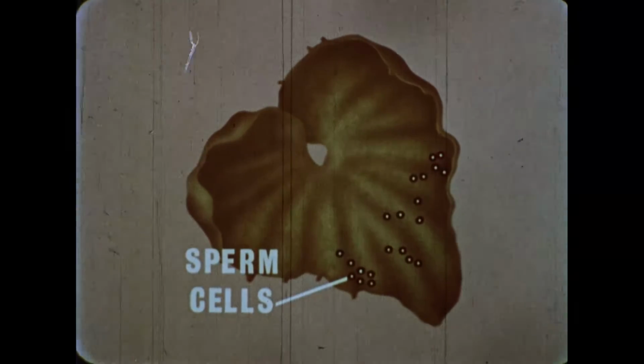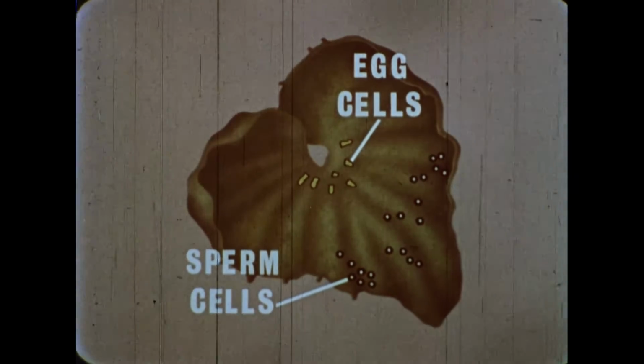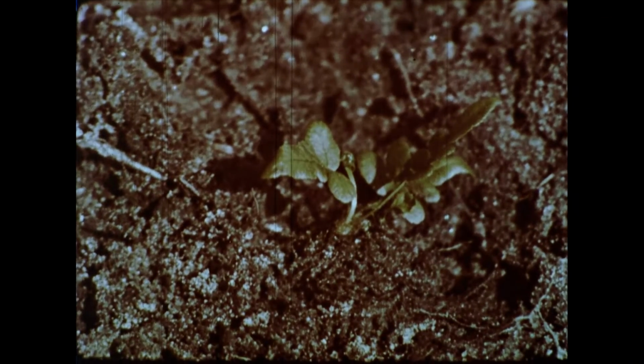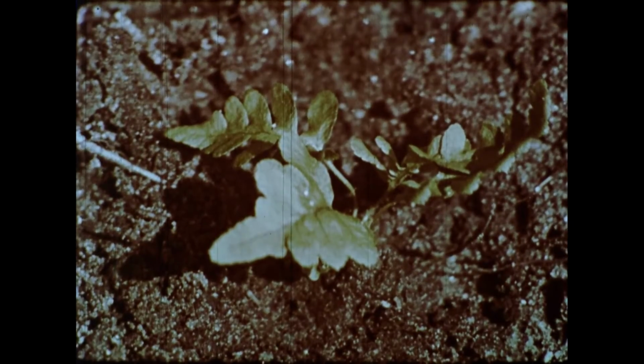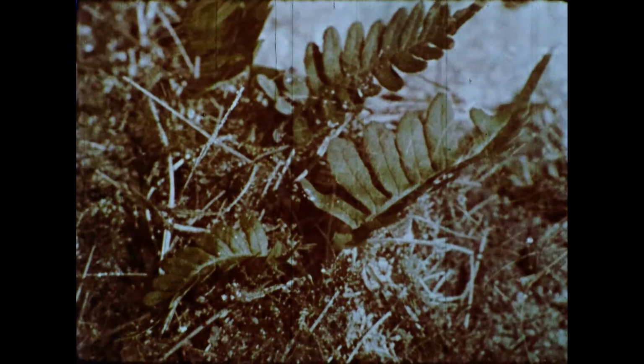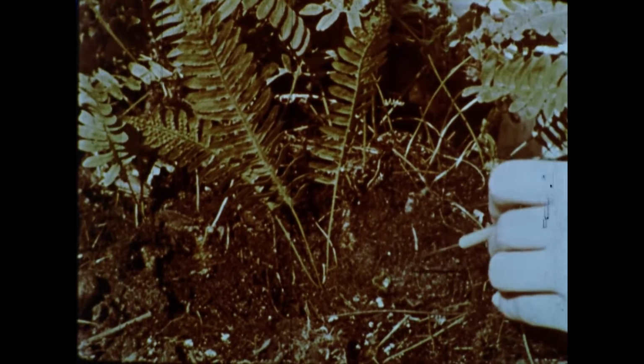The tiny fern plant produces male or sperm cells on one part and female or egg cells on another. When the plant is wet with dew or rain, male cells can move to egg cells and combine with them. Over a period of several weeks, the combined cell will grow into a new plant, just like the first fern we saw. Eventually, this fern will produce spores on the underside of its fronds, which in turn will grow into new ferns.